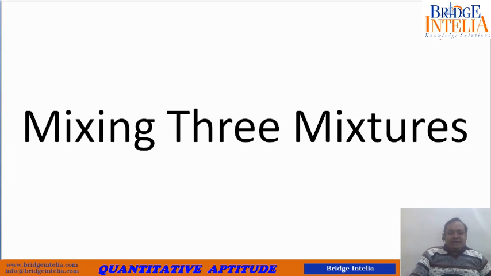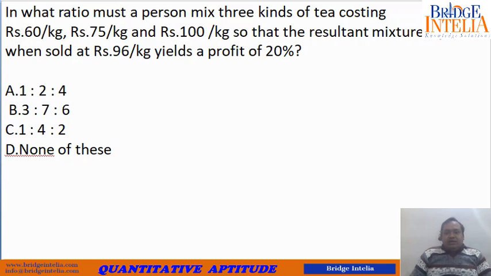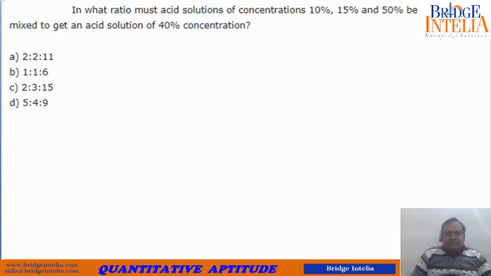So let's take an example. Let's begin with this one. In what ratio must acid solutions of concentrations 10%, 15% and 50% be mixed to get an acid solution of 40% concentration?